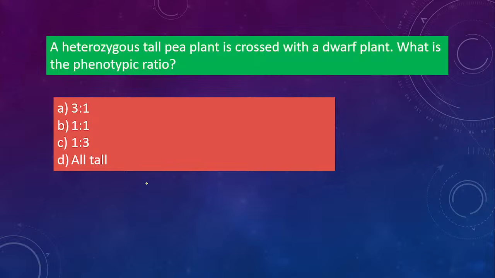Okay, next one. A heterozygous tall pea plant is crossed with a dwarf plant. What is the phenotypic ratio? Is it 3 is to 1, 1 is to 1, 1 is to 3, or option D, all tall? It says a heterozygous tall pea plant is crossed with a dwarf plant. They are asking for phenotypic ratio, not genotypic.